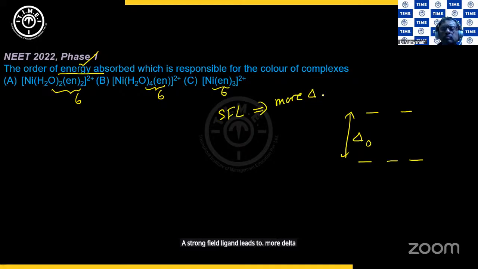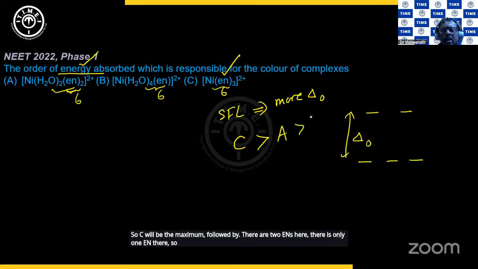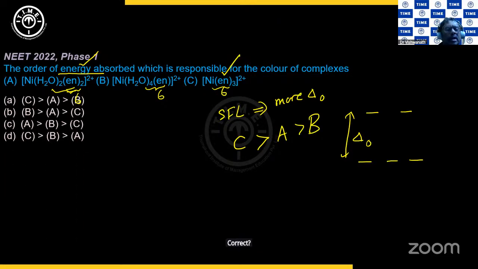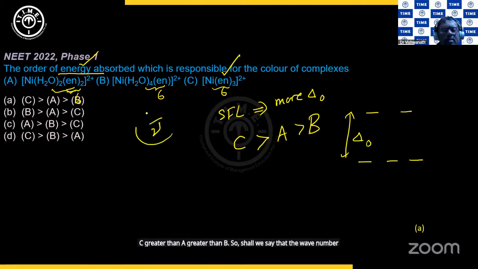Now check, which one is the strongest? en is the strongest. So C will be the maximum, followed by A, since there are two ens here and only one en there. So C is greater than A is greater than B, correct? So it has to be option A for energy. Shall we say the wave number also has the same order?